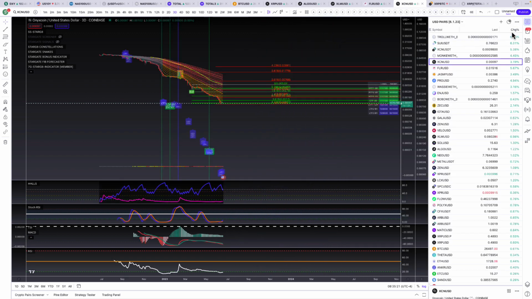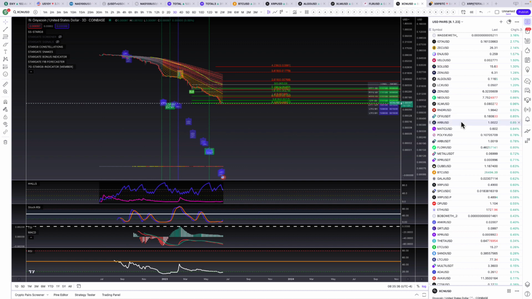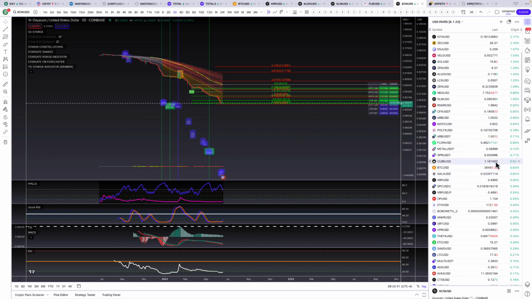Let's take a look at the rest of the market, see if there's any other top performers. Sui's been doing well. Flare's up pretty nicely. XCN, yeah, so the market's around flat, 1%, 2%, 3% up. Eyes on Gala. Gala looks pretty nice. What are some other ones?